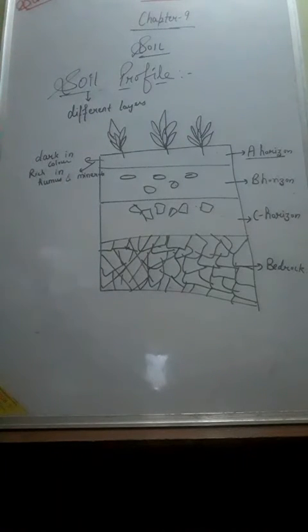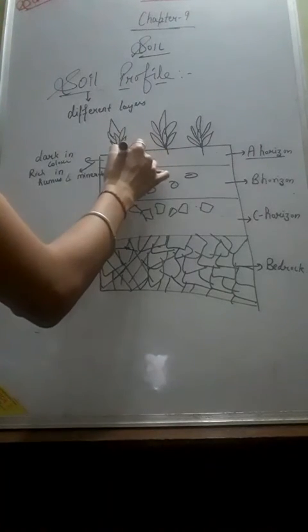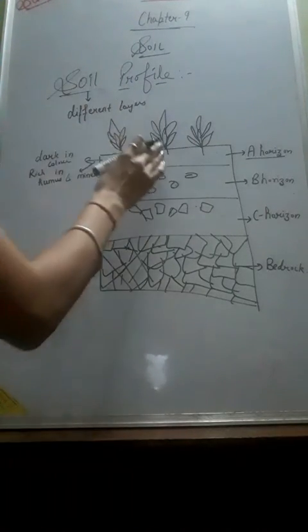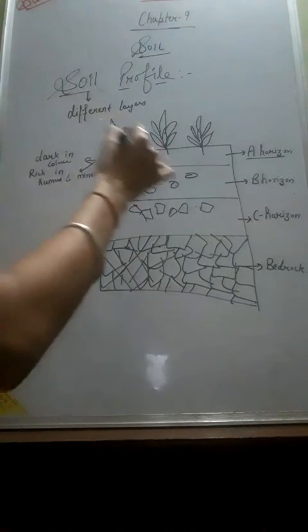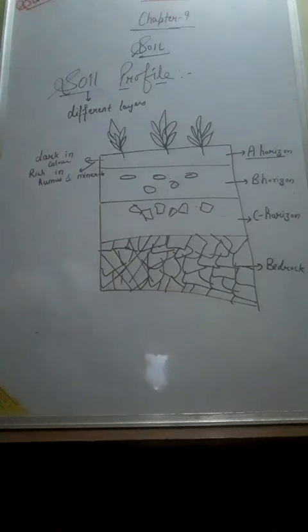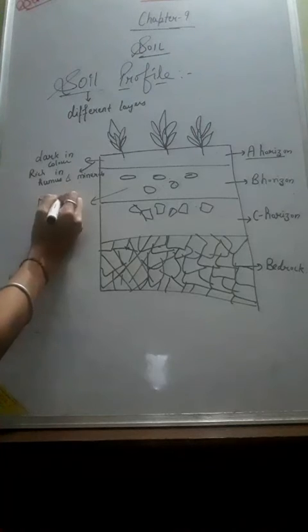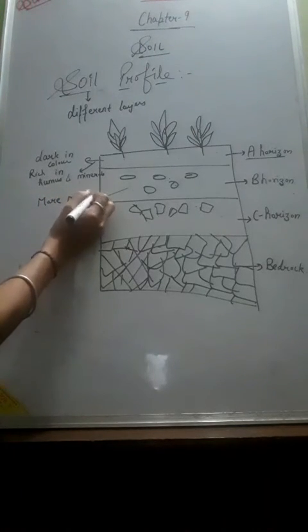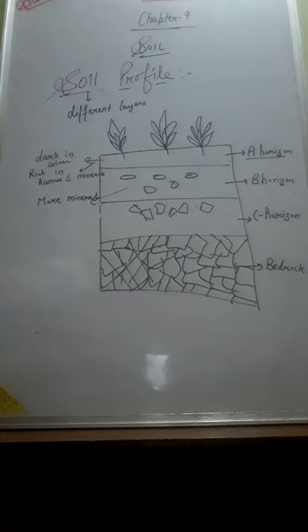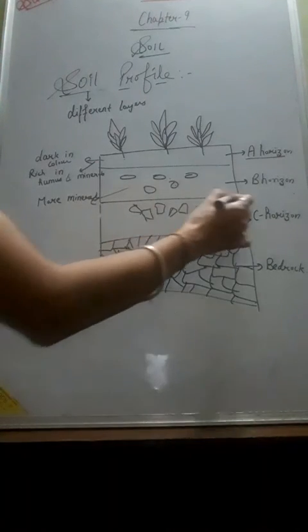This A horizon provides shelter for many organisms such as earthworms or any other worms. Roots of plants are embedded in this layer, and this layer has more humus than any other layer. After that, the next layer, the second layer, has less humus as compared to the first layer but contains more minerals. Clear? And this layer is harder and is called the B horizon.